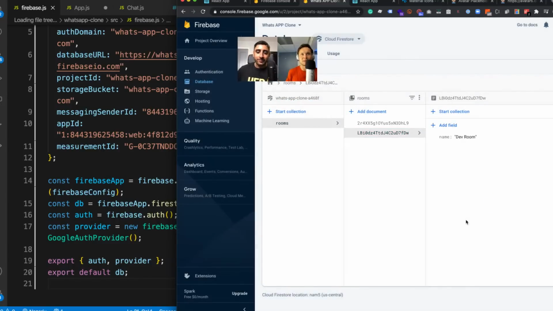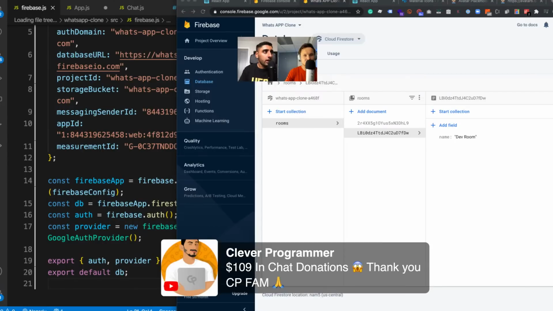Yeah, dev room. There we go. Nice. So now we have two values inside the database, right? We just set up Firebase, so we've done all the config for that. And what we're going to do now is actually connect the sidebar.